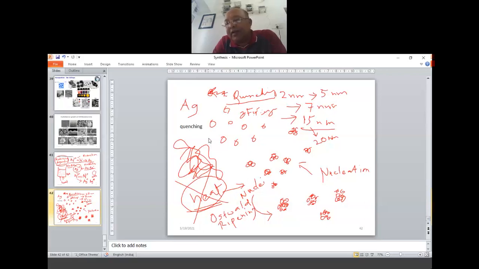You will see some changes coming in. Right. So now, what is happening here now? You see, you did not add anything else. You simply added the source of silver and you added a reducing agent, right? To put in the electrons, nothing more. The other things are simply heat, all right? You're putting in heat as an excitation source and then you're quenching it, putting in an ice cold water bath, and done. Your particles are ready.